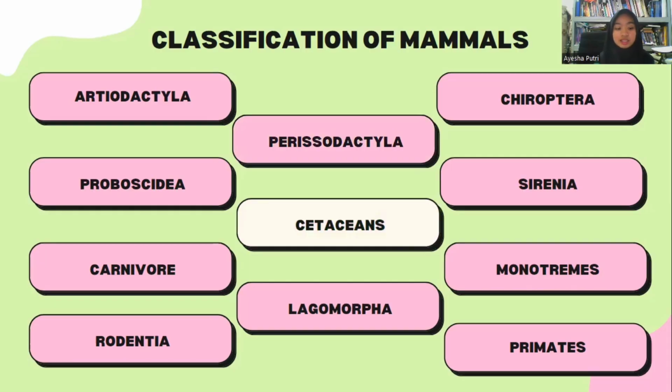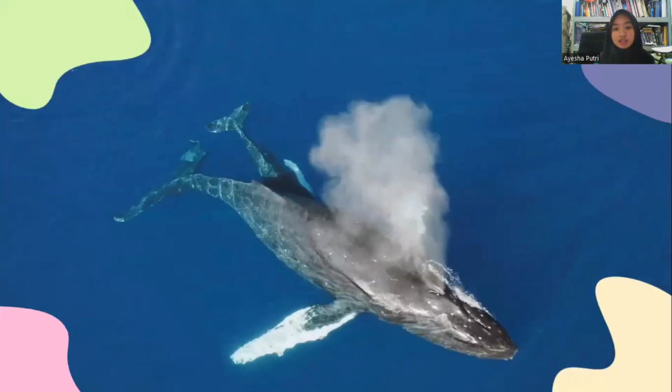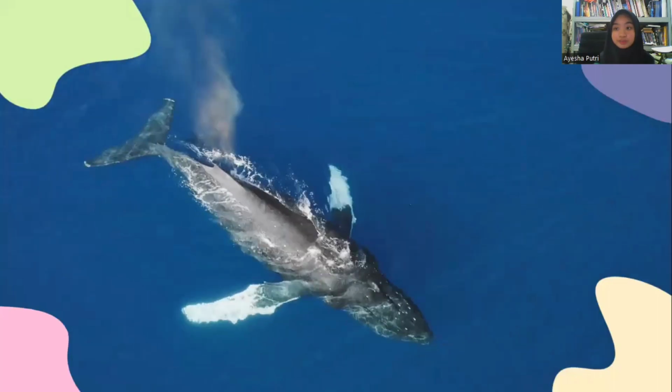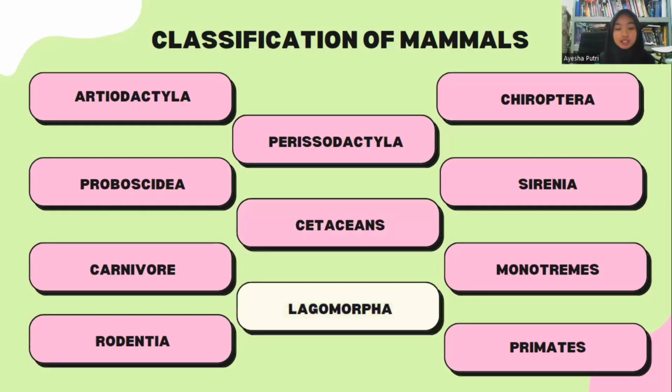The next is Cetacea. Cetacea is an order whose members are large marine animals. The example is the whale. The next is Lagomorpha. The example of Lagomorpha is the rabbit.